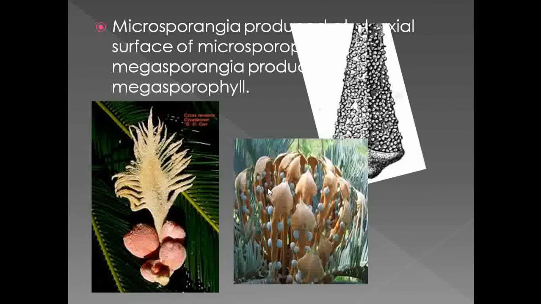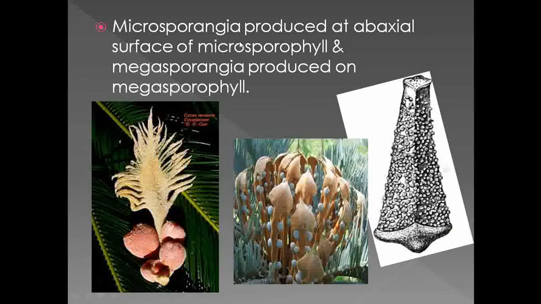So see that the microsporangia are produced at the abaxial surface of the microsporophyll. This is one of the structures of a microsporophyll. So these are the microspores which are borne on the structure, and that structure is known as a microsporophyll.